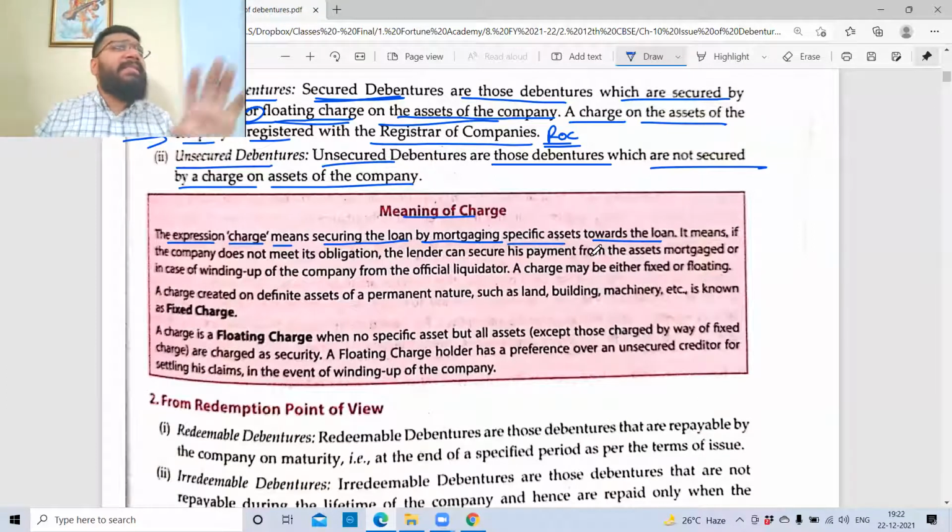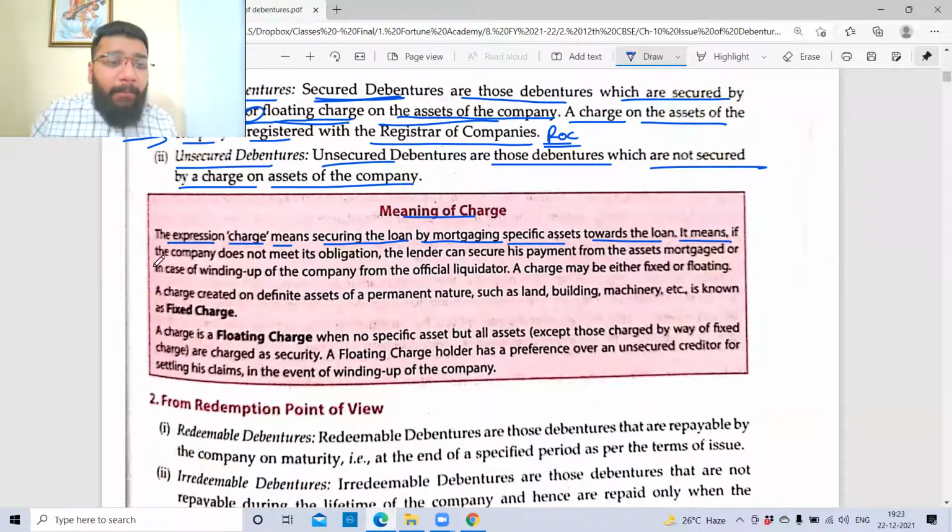If I have to explain it, go to a bank. If you want to take a loan for a business, the bank will ask for something as collateral security. All of you have heard this word. The bank says, you're asking 50 lakhs from me, tomorrow if you don't repay the money, where will I go? So you have to give something as collateral security, like land. The same concept is applied here. Correct?